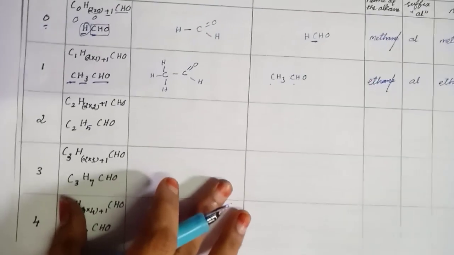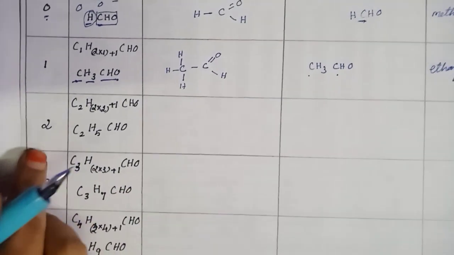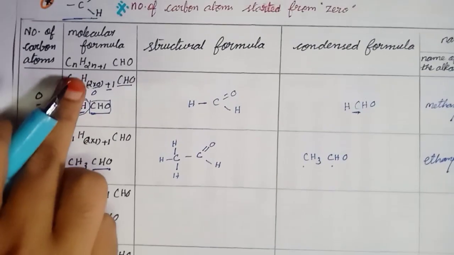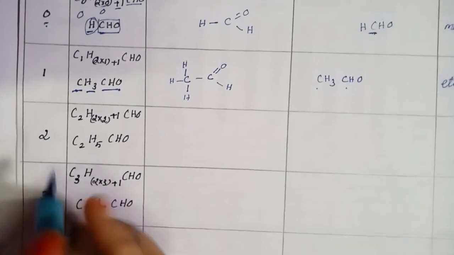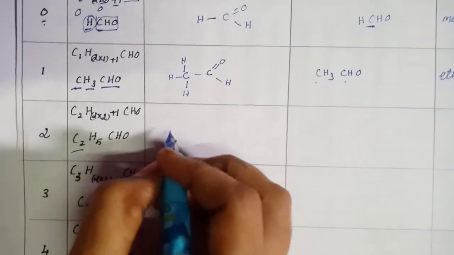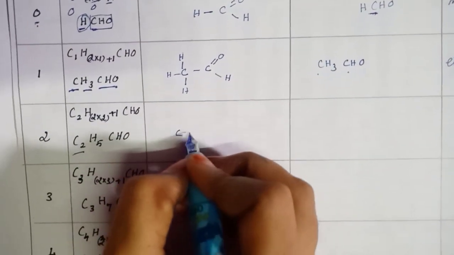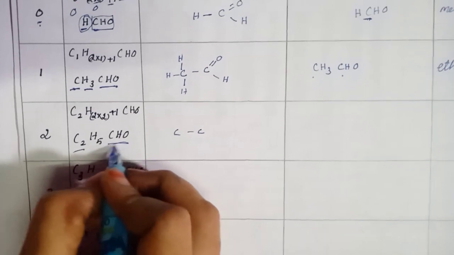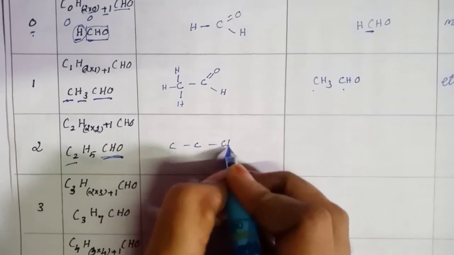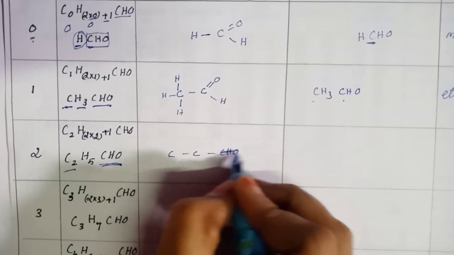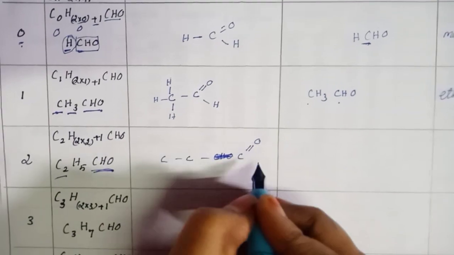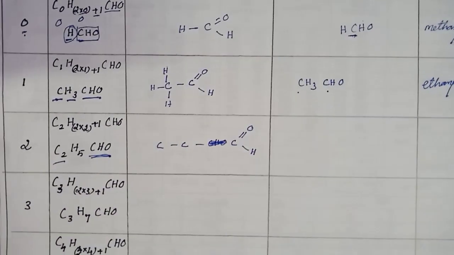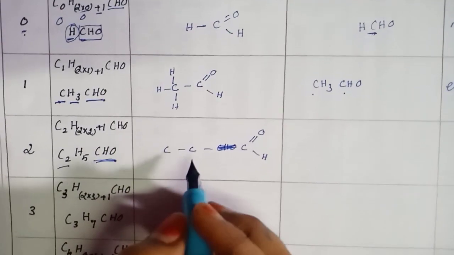Next, number of carbons 2. I substitute 2 in the general formula CnH2n+1CHO. What we get: C2H5CHO. First we write the carbon atoms, 2 carbon atoms. After that, the functional group: carbon double bond oxygen. Next, the framework.